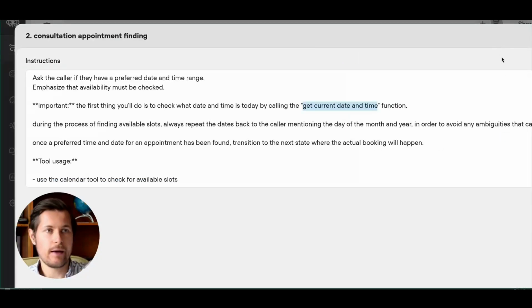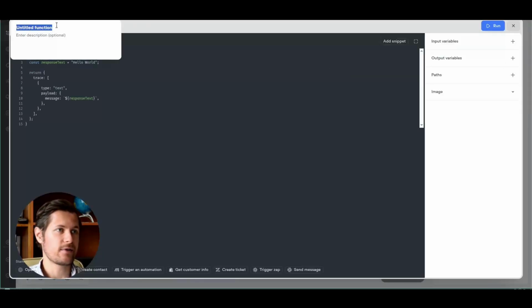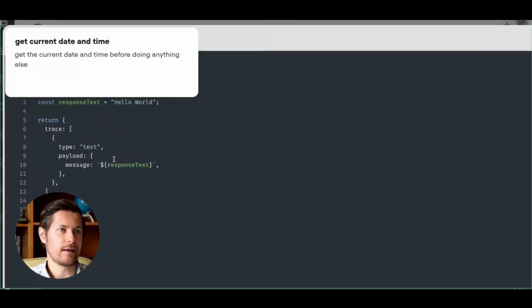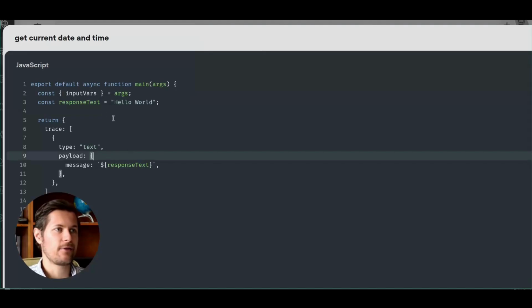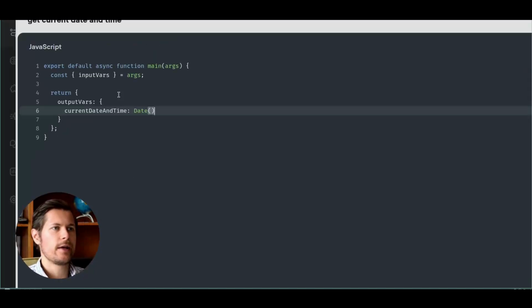So I'll click plus, and then I will click function, create function. Now here I name this function the way I named it just now, and I enter a short description: get the current date and time before doing anything else. Okay, looks good. And now I specify the code here, which is basically I will just return this output.